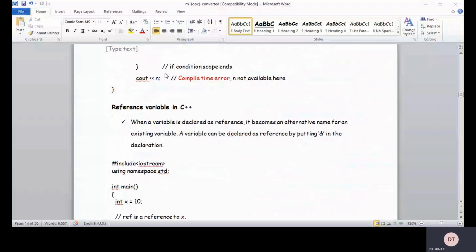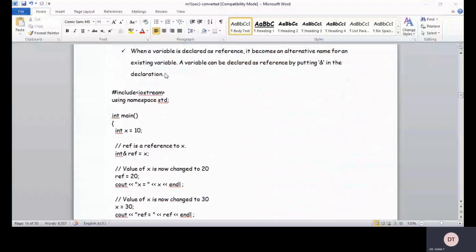So if anyone changes the particular value, that is reflected on the other also. That means since it has two names, you can change or modify the data in that location with either name. Okay, those are the reference variables. So you can use reference parameters, and you can also use reference variables by prefixing the address operator, that is the ampersand symbol.